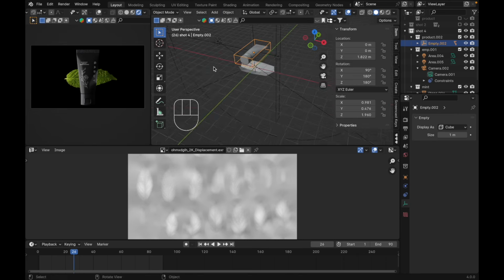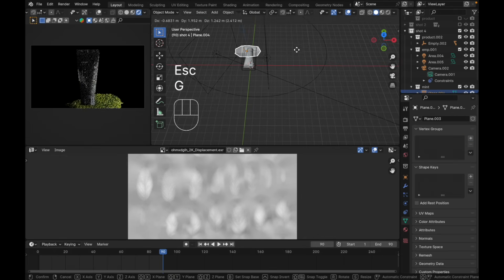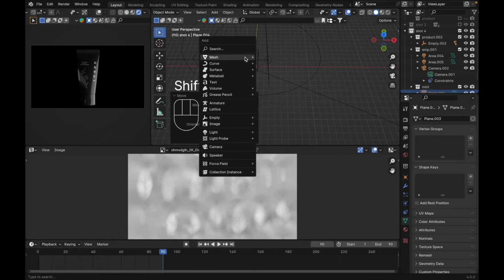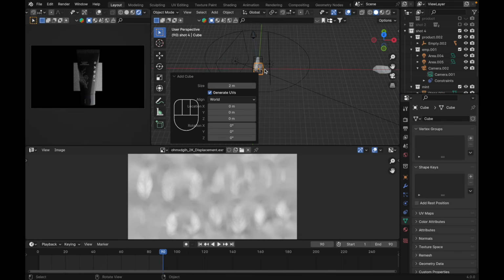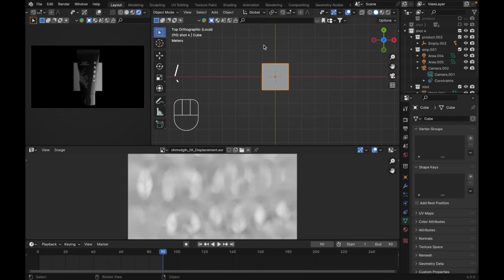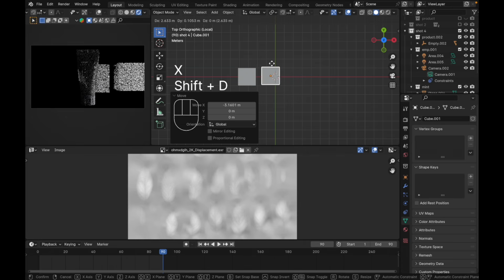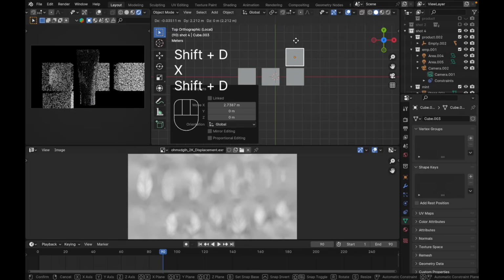Yep, just like this. Select your bezier over here, keyframe here, press A, everything, X, delete the keyframe, and move to the last frame. Let's select our leaf over here. For now, let's move it over here, and press Shift A. Let's search for a cube. Press Tab, just like this, and let's put it here. Shift D, duplicate it. Here, duplicate it again, just like this.